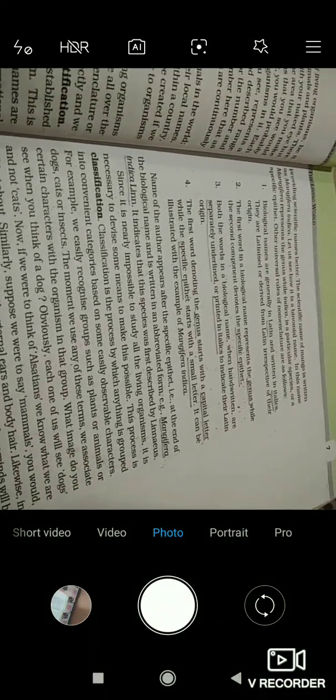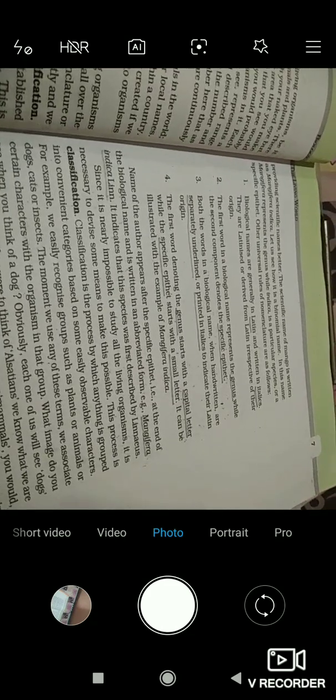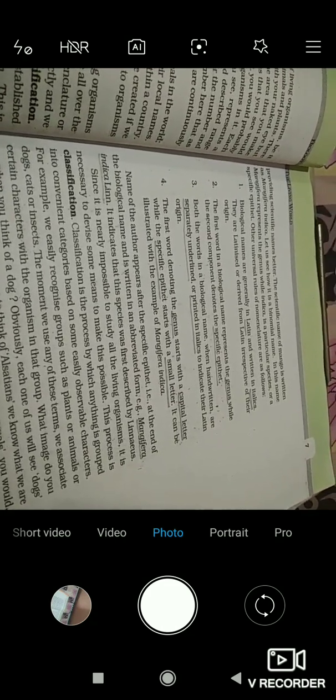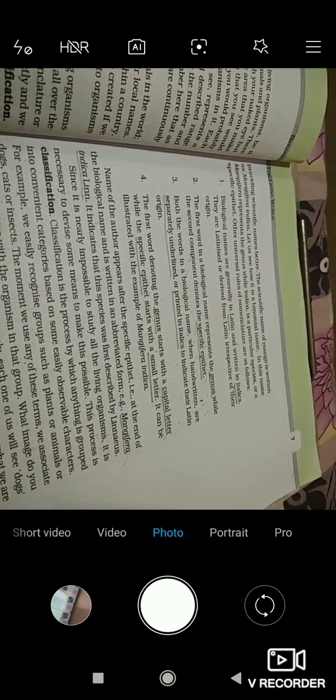So let's see what it is telling. The name of the author appears after the specific epithet, that is at the end of the biological name, and is written in an abbreviated form. For example, Mangifera indica Linn.